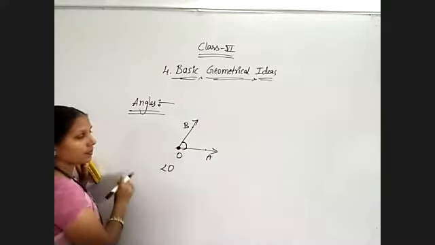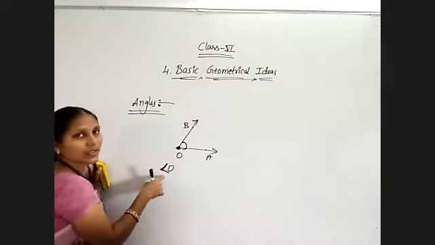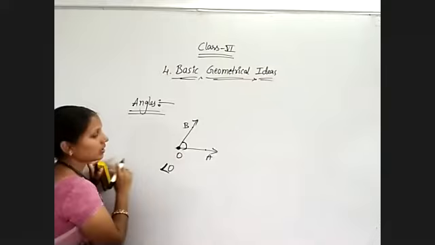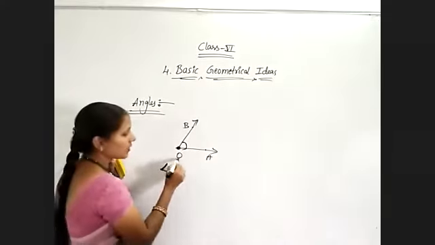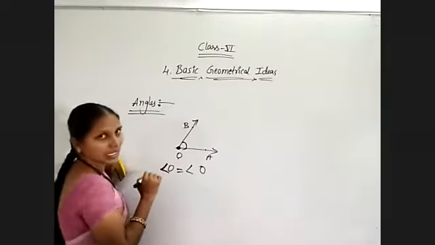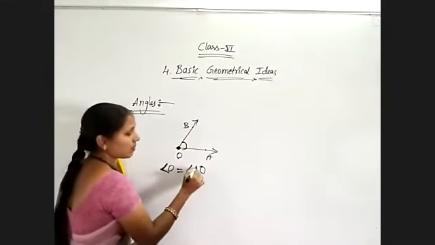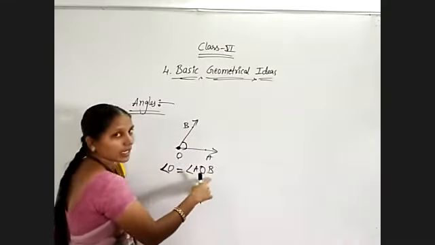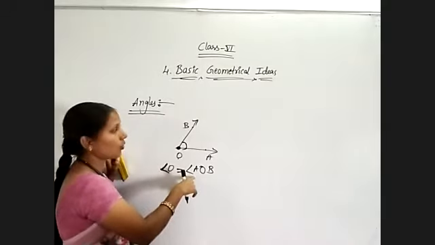Since we are using this symbol to denote the angle, simply we can write with one letter. But even though we have another name also for this, observe here angle O is my angle. So that one we have to write compulsorily in the middle. The remaining letters A and B I will place around it. Angle AOB is simply angle O, otherwise we can write it as angle AOB.